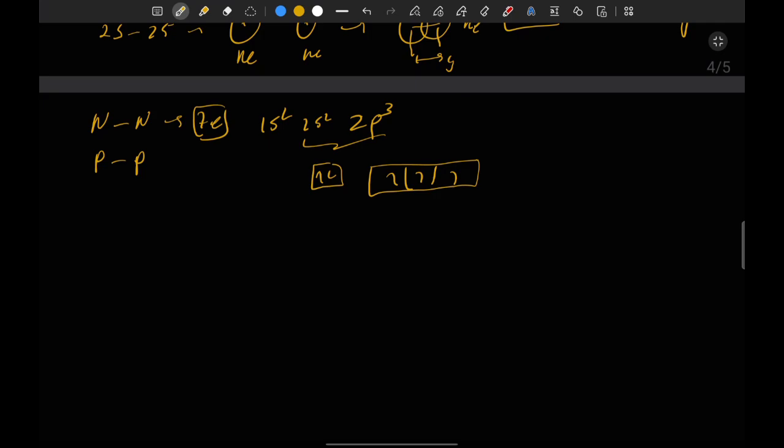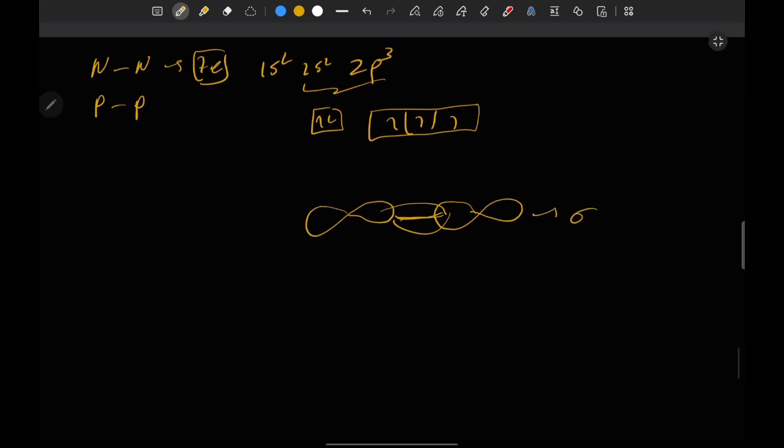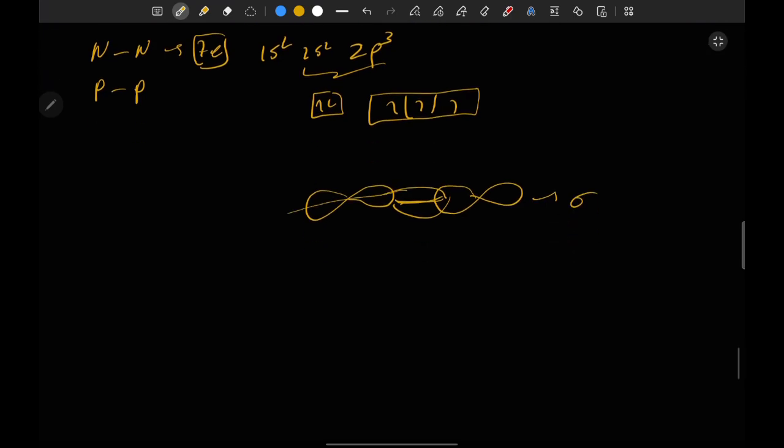it will combine. It will first form a sigma bond. Okay, and these all are the p orbitals. So first this p orbital and this p orbital will combine and form a sigma bond. Now the other p orbitals, which are in the direction of py and pz, will form pi bonds.